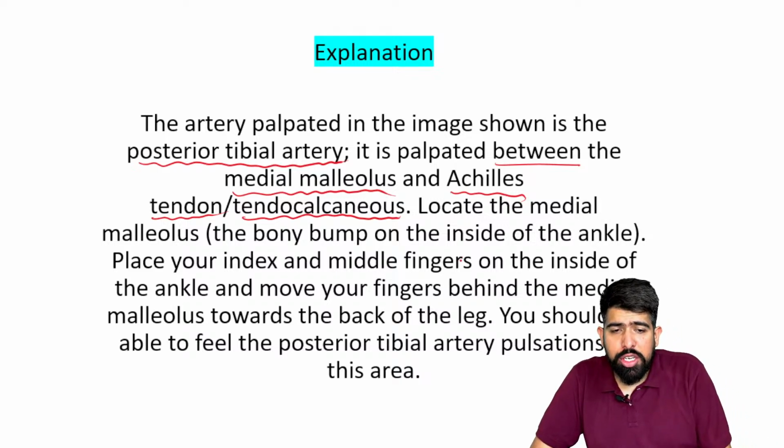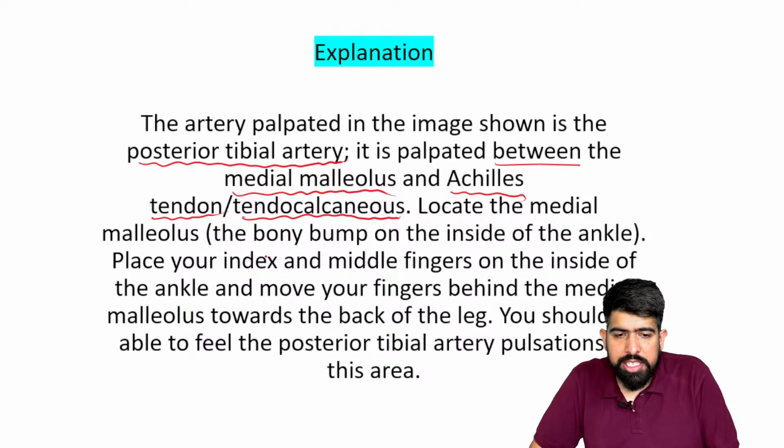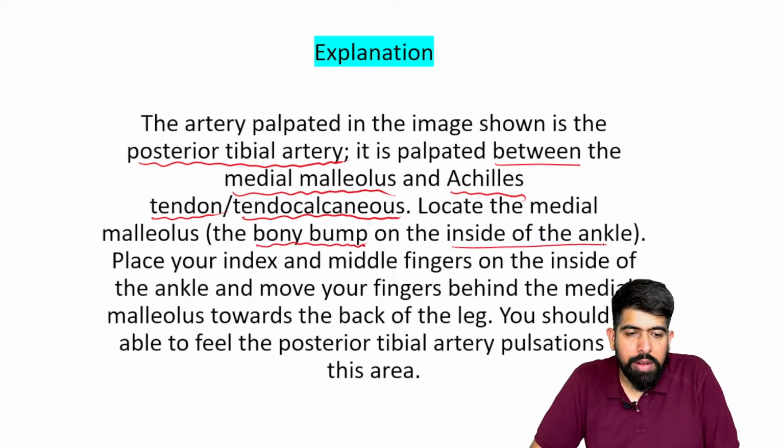The medial malleolus is the bony hump on the side of the ankle.